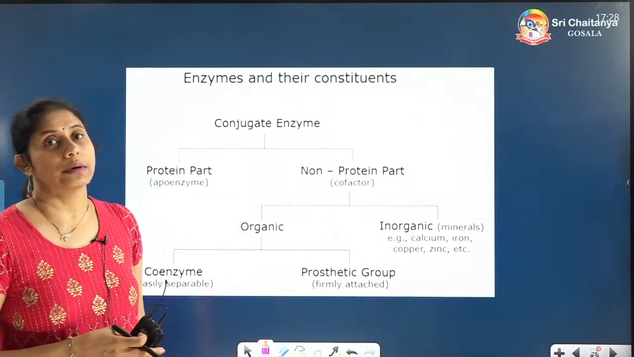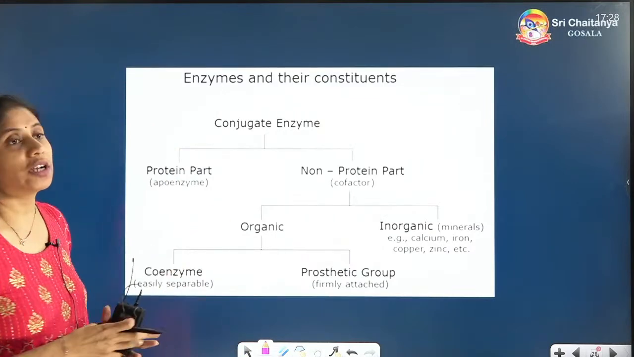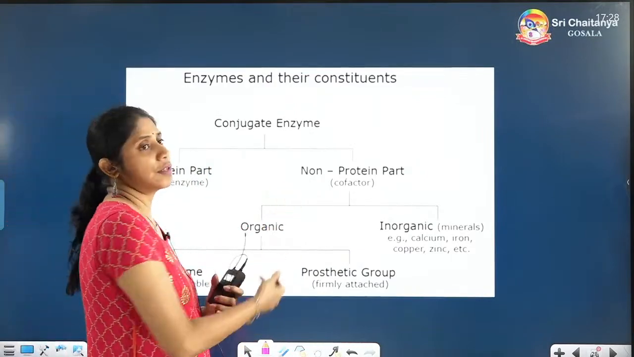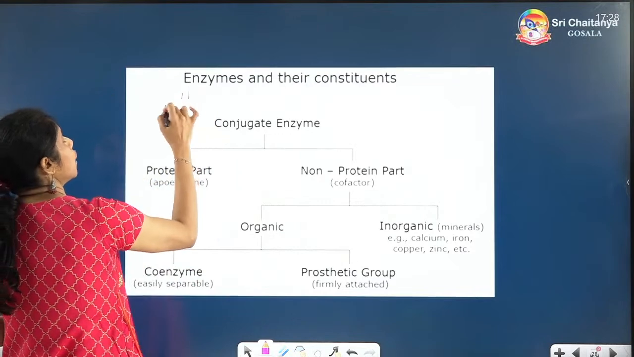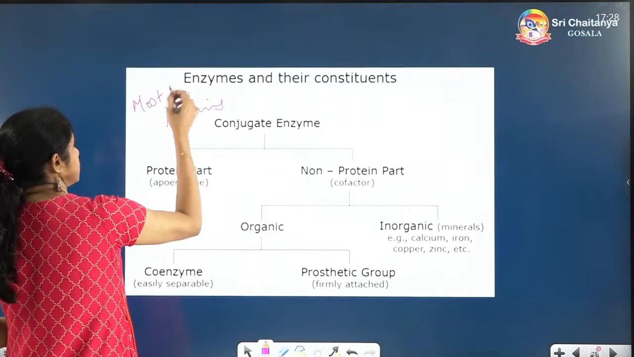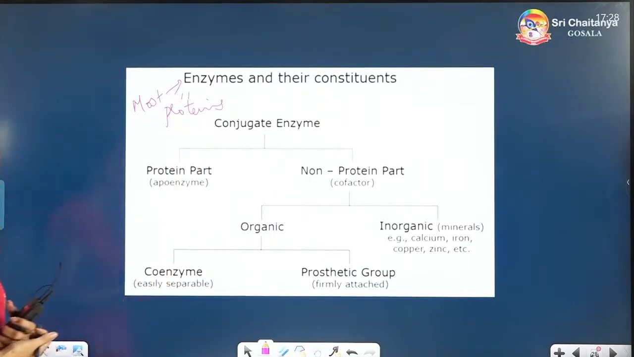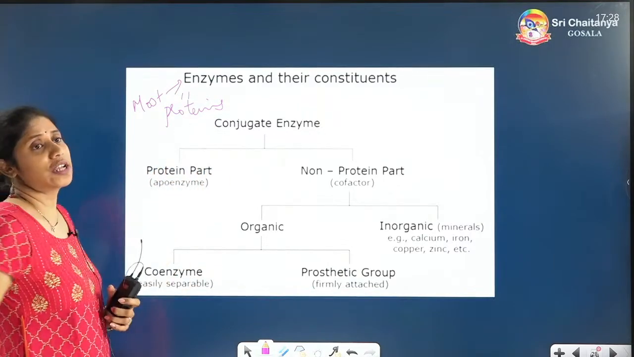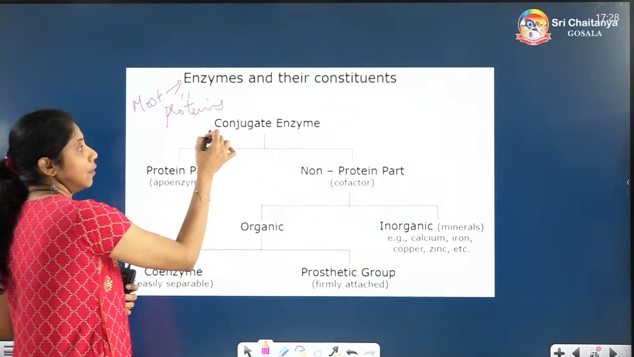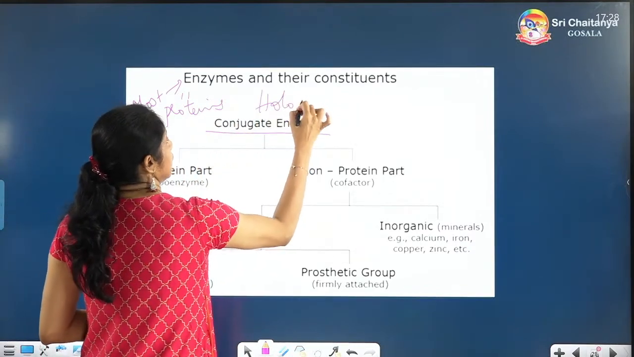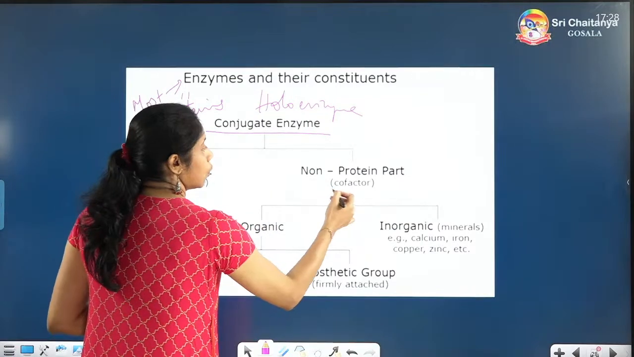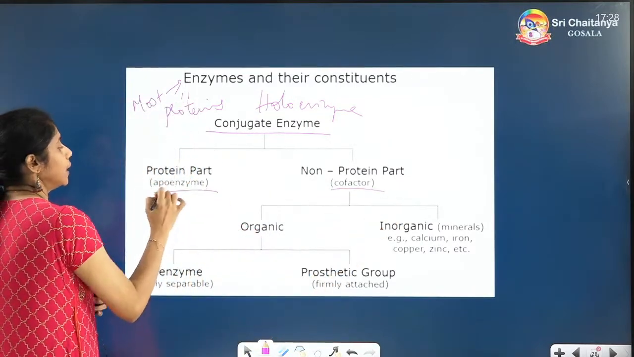The next one is enzymes. Enzymes are basically proteins only. Most of them are proteins except one or two. So they are almost equal to proteins. Most of the proteins will be functioning as enzymes. So we can say most of the enzymes are proteins. And if a conjugate enzyme or holoenzyme is there, it is formed by a protein part and a non-protein part. That non-protein part is called the cofactor, and the protein part is called the apoenzyme.